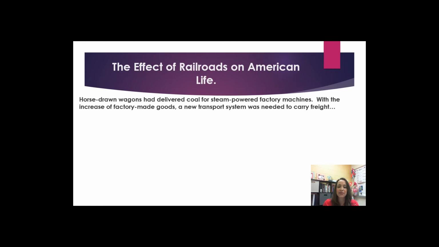Horse-drawn wagons had delivered coal for steam-powered factory machines. With the increase of factory-made goods, a new transport system was needed to carry freight. Before I summarize this paragraph, I want you to look a little more closely at these images.